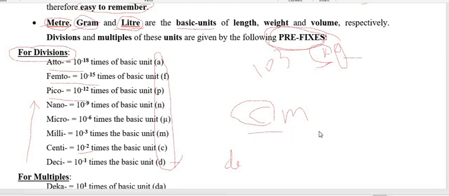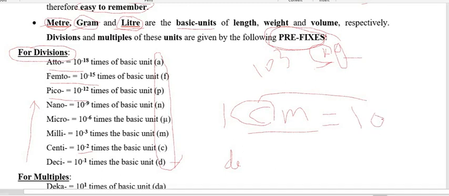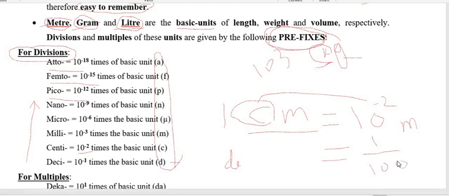As we have mentioned centimeter, say if you are going to write how many meters 1 centimeter is equal to, then for centi you write simply 1, and centi is 10 per power minus 2, that is 10 per power minus 2 meter. So 1 centimeter is equal to 10 per power minus 2 meter, or we can write 1 by 100 meter. This 1 centimeter is equal to this measure. So likewise we have to move on.